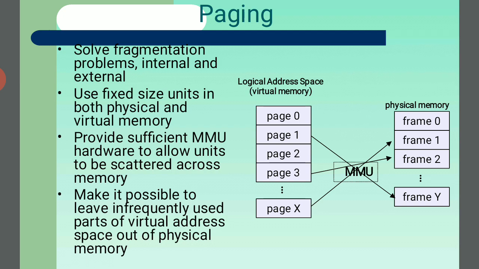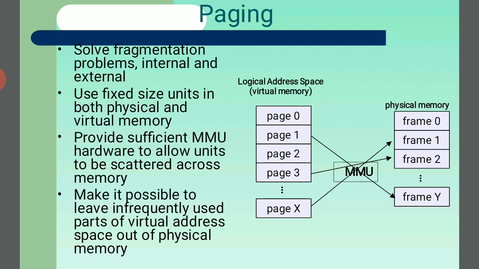So page 0, page 1, page 2, page 3, up to page x, and the memory management unit. This is the logical address space, the virtual memory, and the logical address space are the same. The memory unit changes it to the physical address. Here the page 0, page 1, page 2 are automatically changed to frame 0, frame 1, frame 2, up to frame y. So the pages are fixed into the frames, and the frame is the same size space. The CPU is divided into two parts.